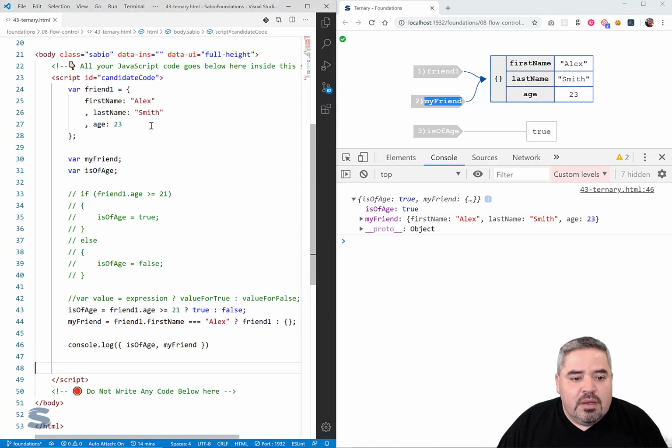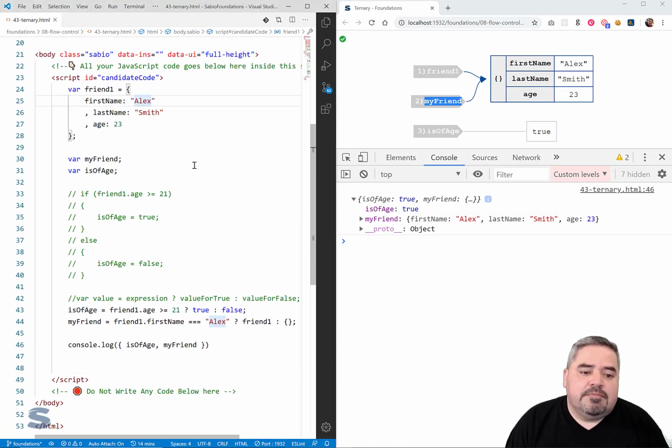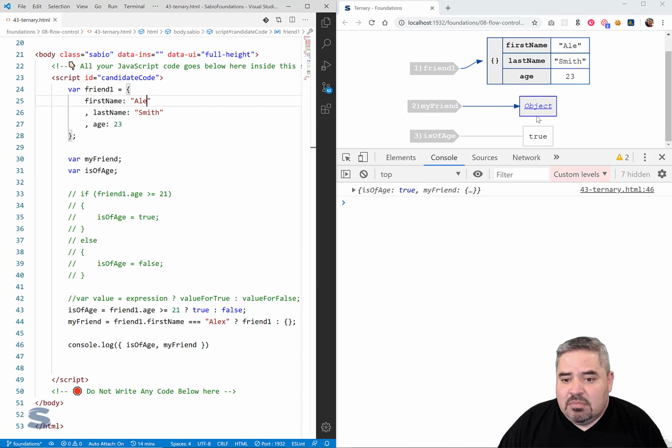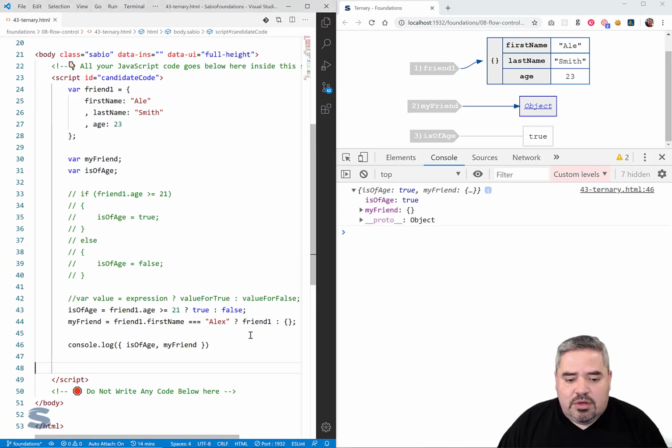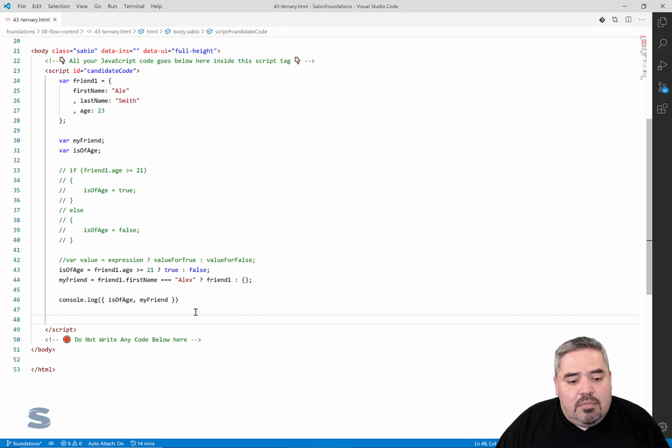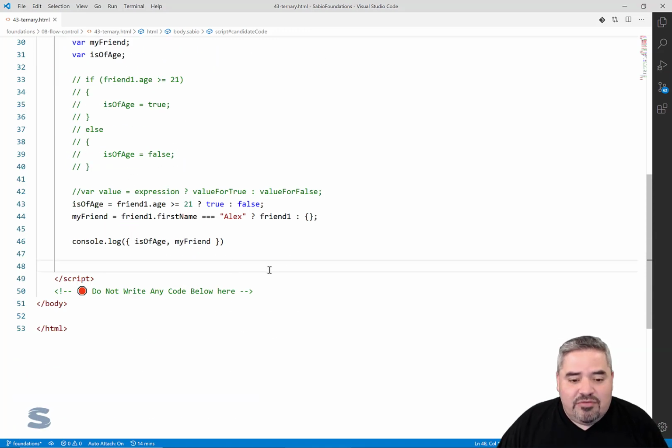Otherwise, if it's not, we're going to just slightly change that name. We're going to see that my friend now is pointing to an empty object. It's just pointing to an empty object. That means nothing right now. I just wanted to show you the example on how to write this out here. And you would do this primarily because you want to do this in a nice, concise manner on one line. Okay? In one line. Now, we could combine or make this even more complicated. Right? We can combine this and put this in a more complicated manner.